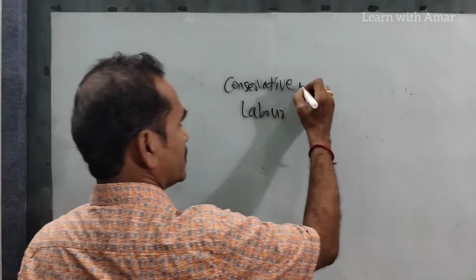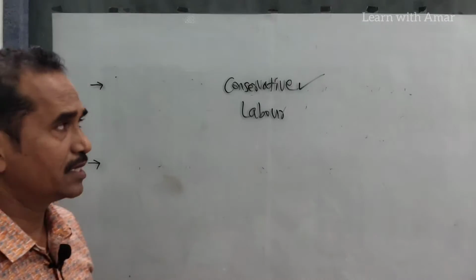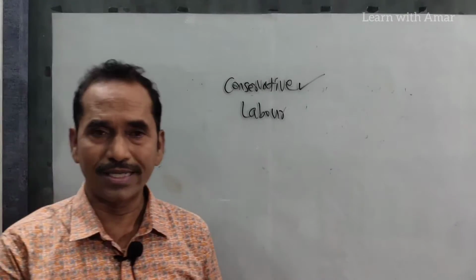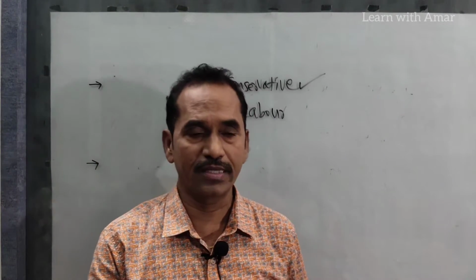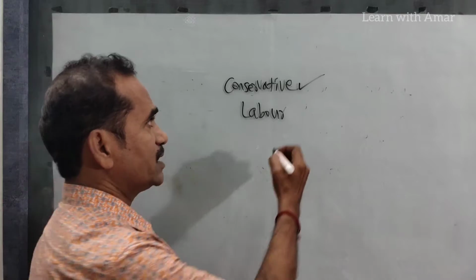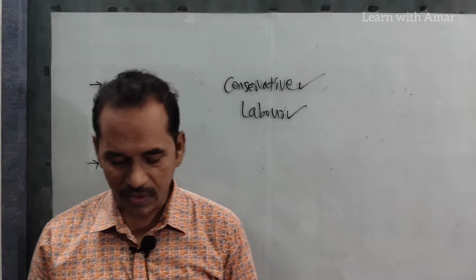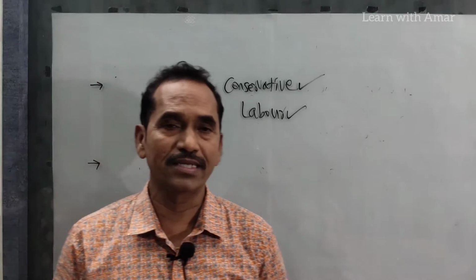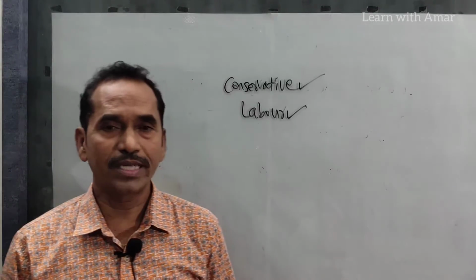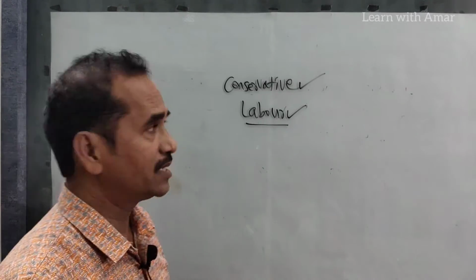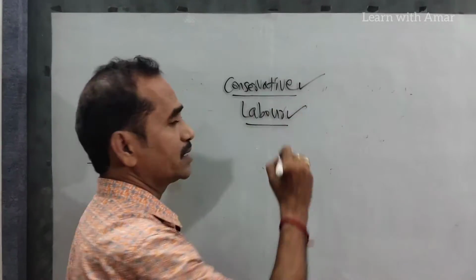Now what was the stand of the Conservative Party? It was not ready to lose the colonies. It wanted to control all the colonies as much as possible, as long as possible. Whereas the Labour Party was every time willing to help Indians get freedom. So the Labour Party was in favor of Indians.